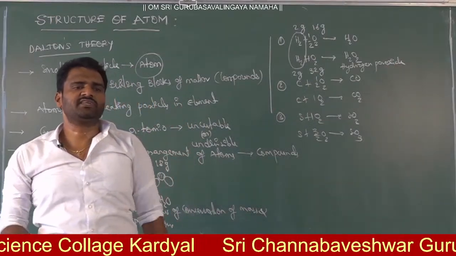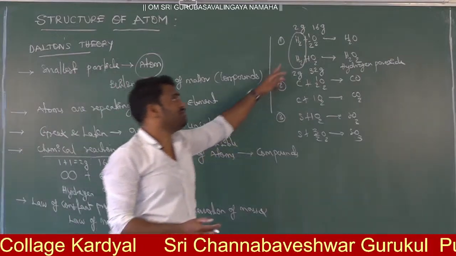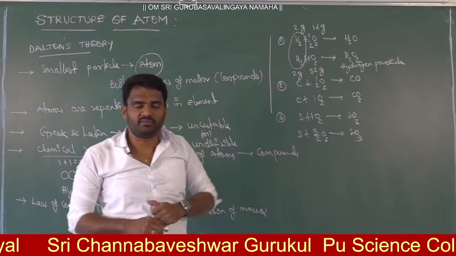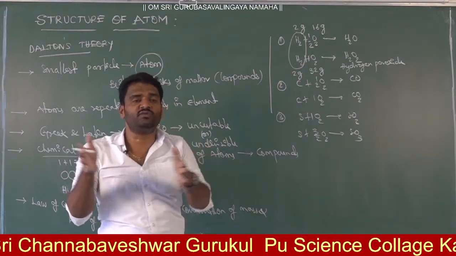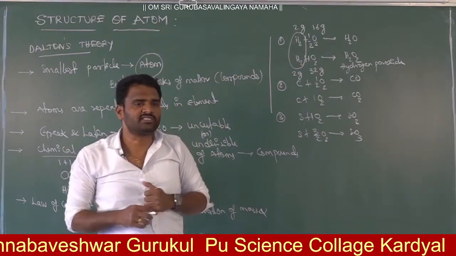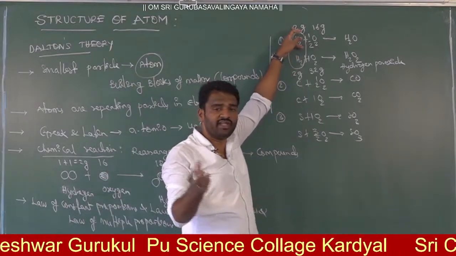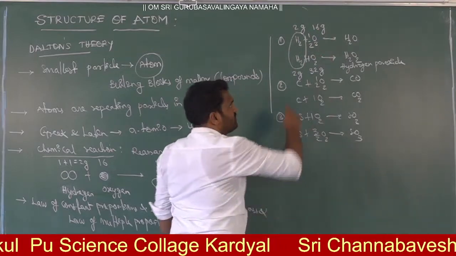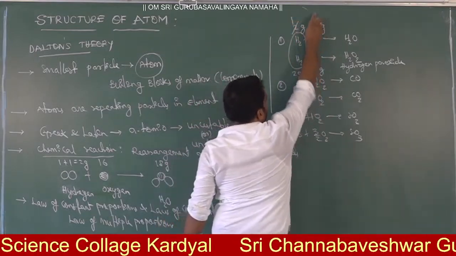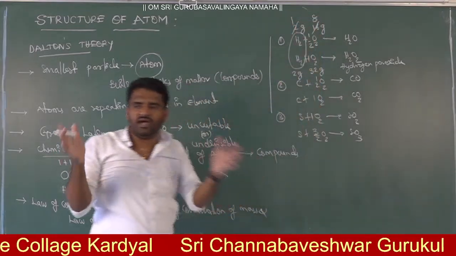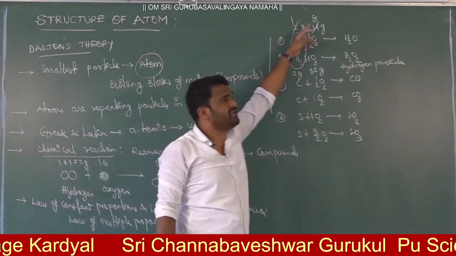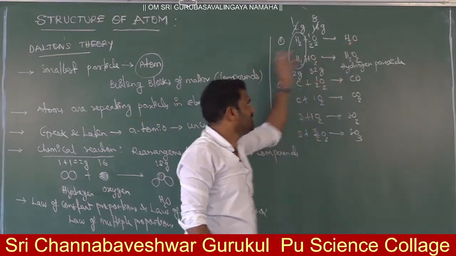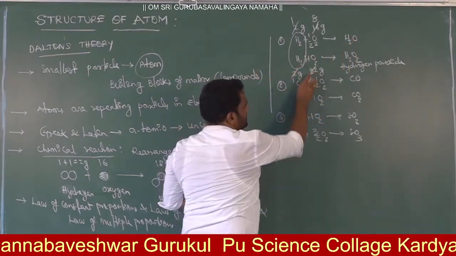Whenever I am asked a question like, when hydrogen and oxygen react, what is the resultant product? You have to ask, sir, in what proportion are you mixing? Taking what weight ratio? 1:8 is the simple ratio, no? If I mix hydrogen and oxygen in a 1:8 weight ratio, then the product is water.